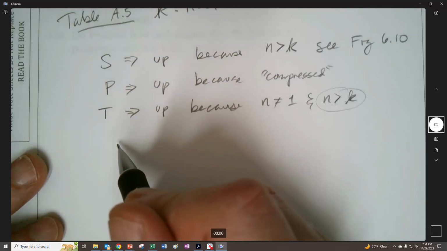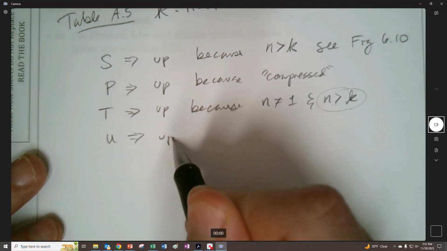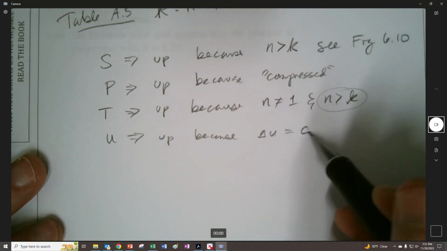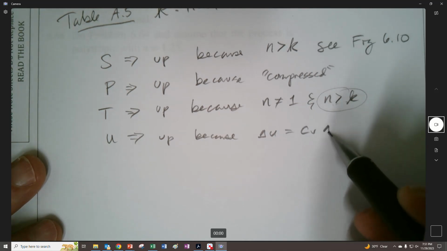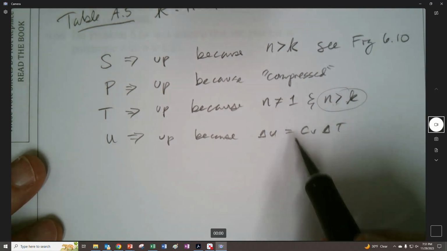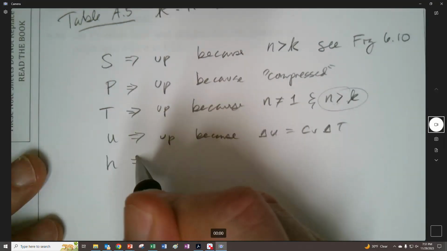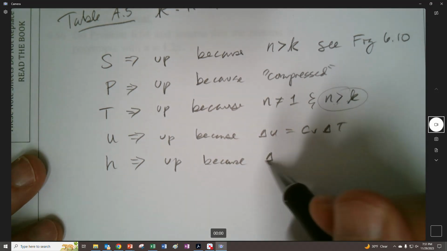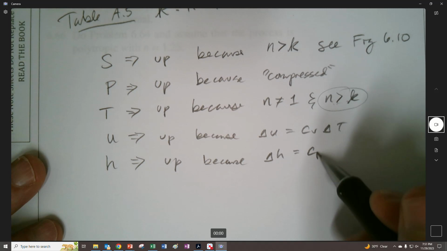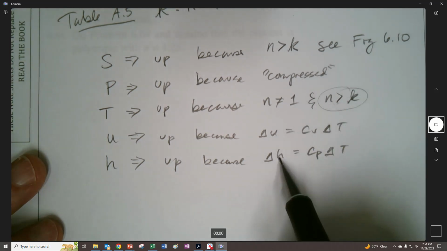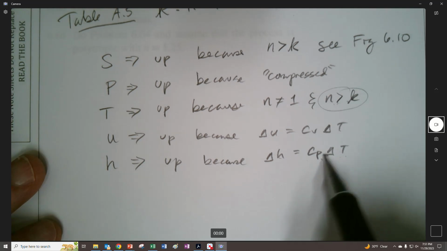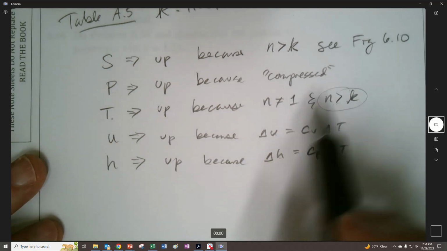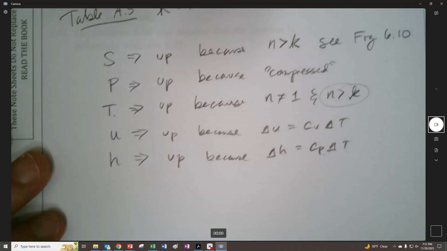And then U is going to go up because delta U is equal to Cv delta T. So if T is going up, U is going up. And then you can say the same thing for H, up, because, and this is an approximation, but still, even if it's just an approximation, it still holds true that the enthalpy changes with the temperature. So the temperature often controls a lot of things. It's whether the temperature goes up because of the pressure, but I think it's safe to say that it does go up.